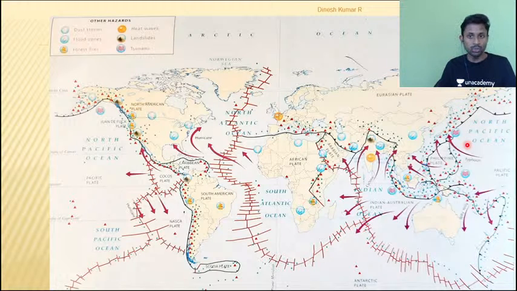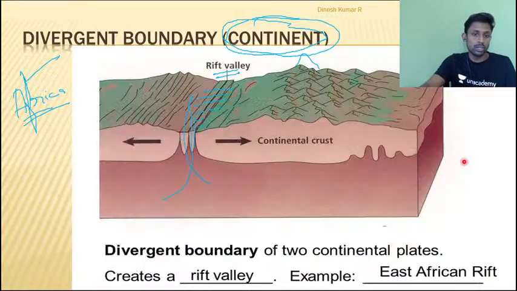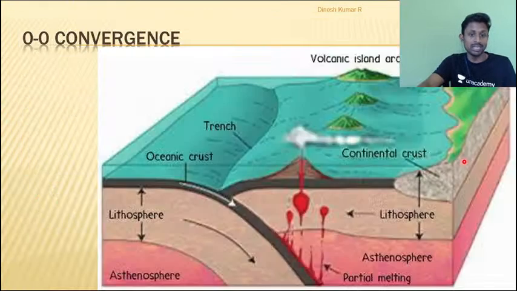So what did I show you in the map? I was showing you where you experience ocean continent convergence. Can you see ocean continent convergence? Can you see these complicated areas? There also you have ocean continent convergence. This area we talked about continent convergence. This area we talked about ocean convergence. Let us move further and talk about these interactions in detail.